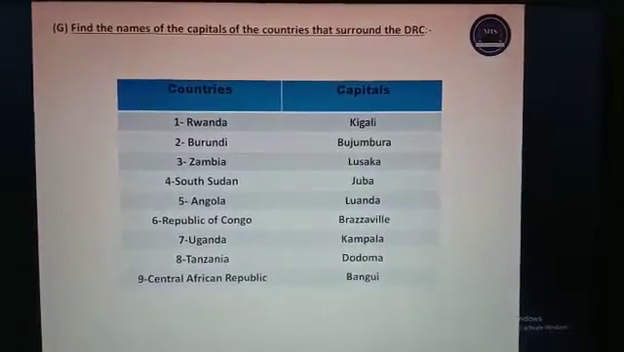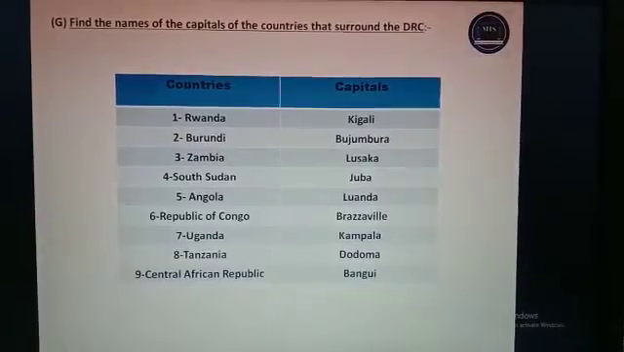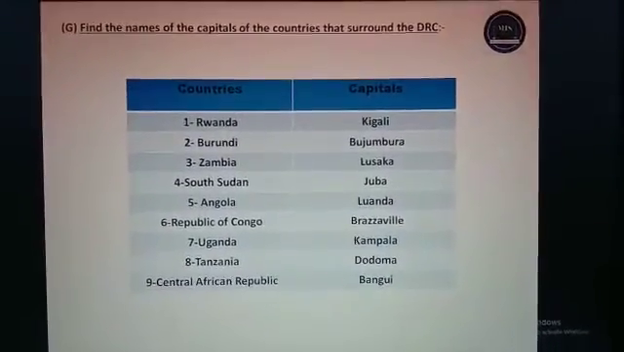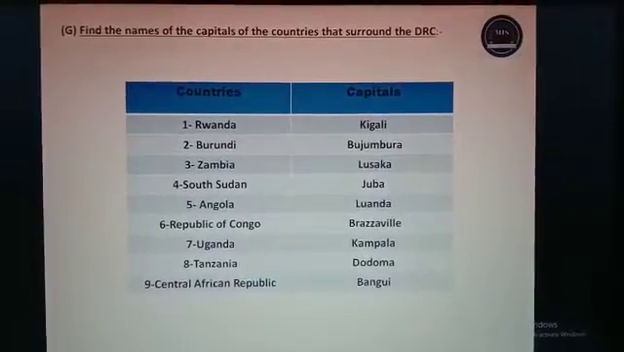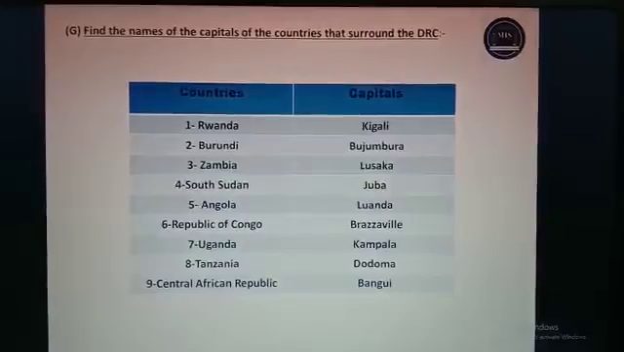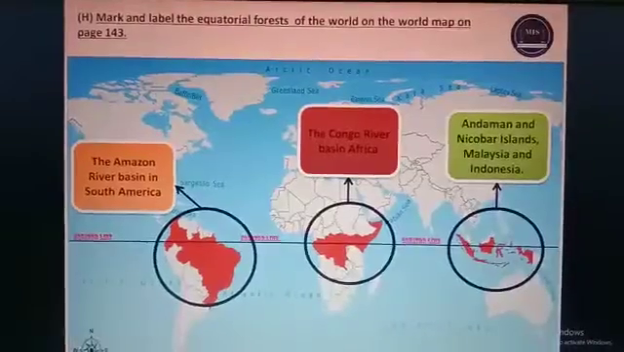Its capital is Luanda. Sixth is Republic of Congo and its capital is Brazzaville. Seventh is Uganda. Its capital is Kampala. Eighth is Tanzania. Its capital is Dodoma. Ninth is Central African Republic and its capital is Bangui.